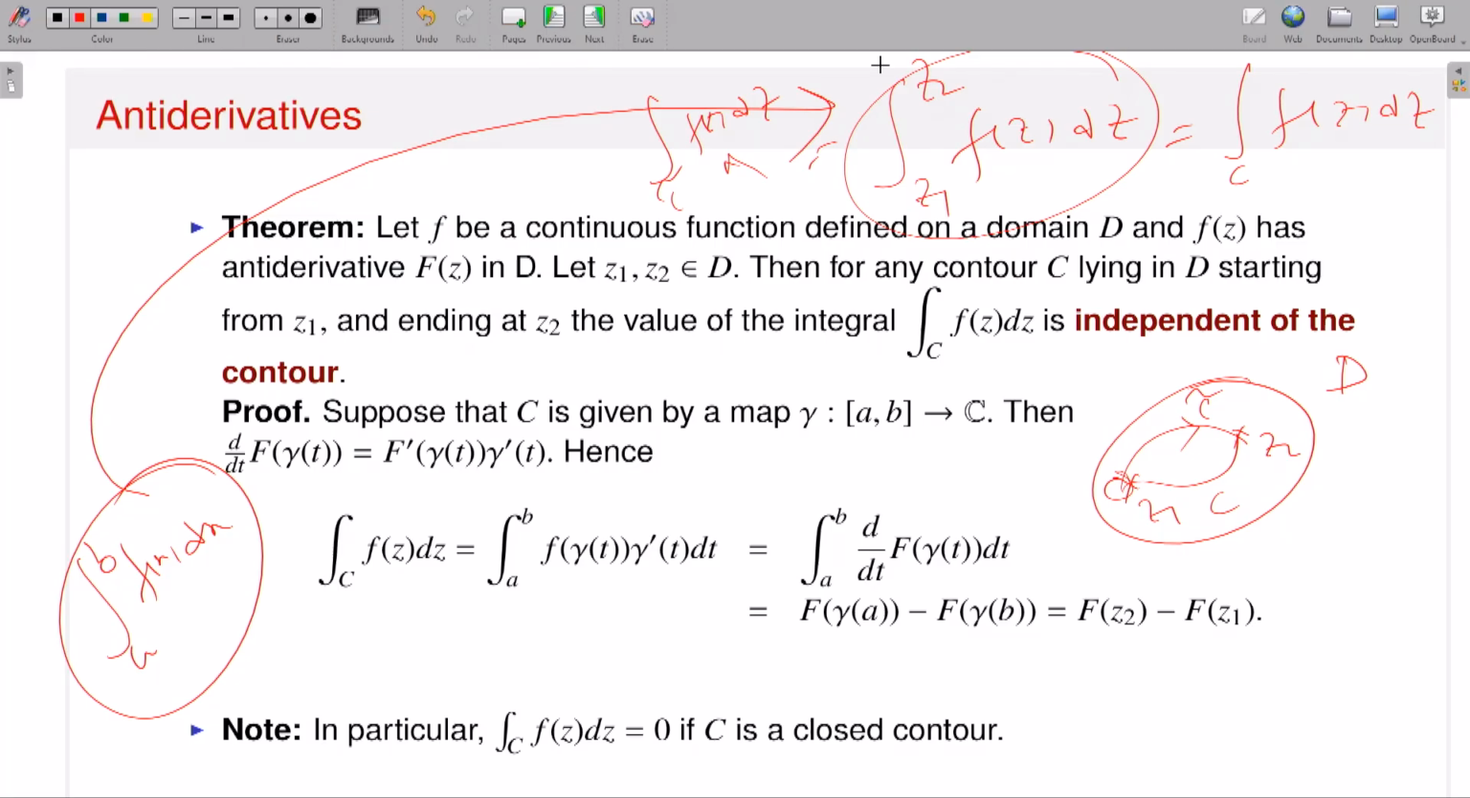Now the point is, if I somehow convince you that it doesn't matter whatever contour you take, as long as it starts from Z1 and ends at Z2, the corresponding contour integration is independent of the choice of contour.